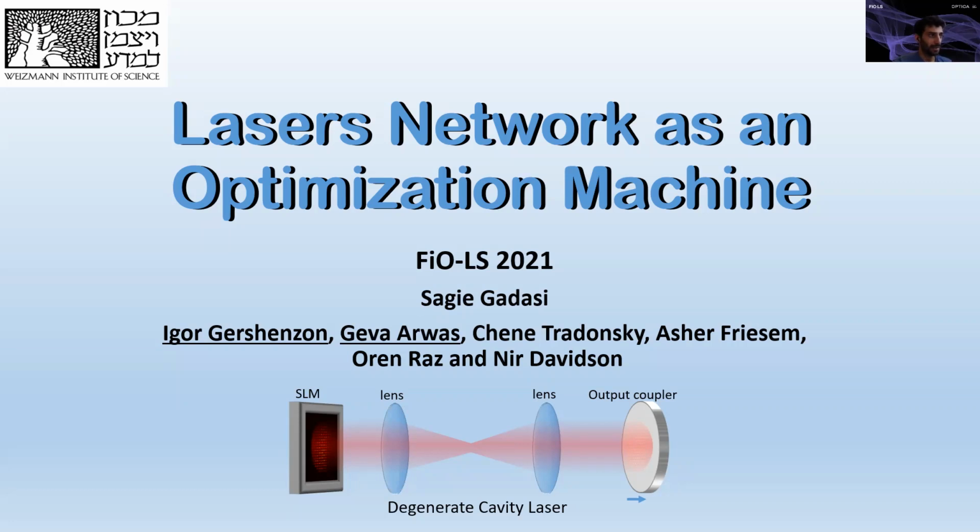Hi everyone, my name is Sagie Gadasi. I'm a PhD student in the laser group of Nir Davidson and Asher Frizem in the Weizmann Institute of Science in Israel. And today I will tell you about our work on laser networks as optimization machines. This work was done together with Igor Gershenzon and Geva Arwas.